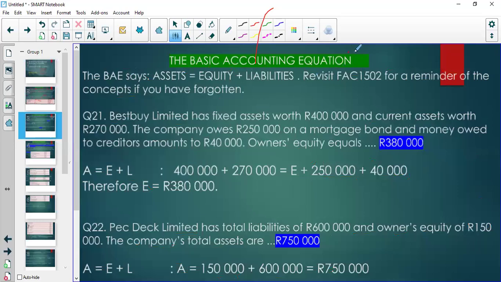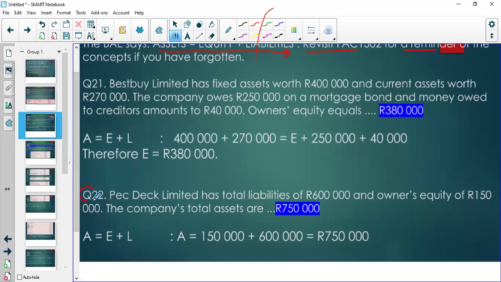Then we have the basic accounting equation, and I said here you need to revisit this for a reminder. You need not do everything, but you need to remember that our assets are going to be equal to equity plus liabilities. So here is one of the questions that was examined based on that. You are given total liabilities 600, owner's equity 150. Then the company's total assets is.